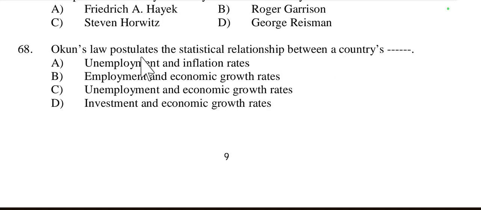Then question number 68, Okun's law postulates the statistical relationship between a country's blank and blank. So what does Okun's law say? According to Okun's law, it is the relationship between unemployment and economic growth rate. The relationship between a country's unemployment and economic growth rate is known as Okun's law.